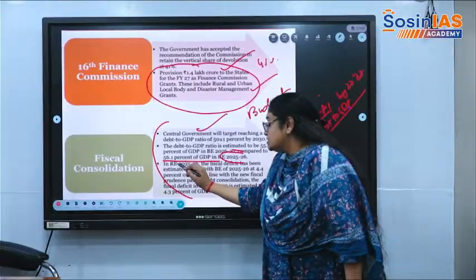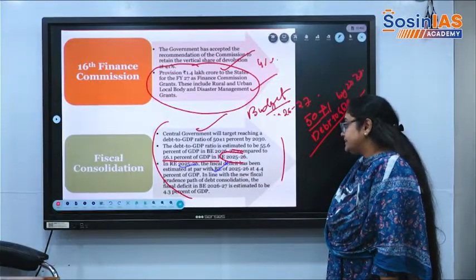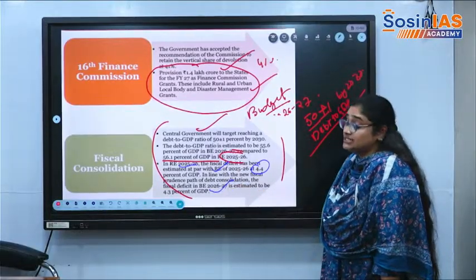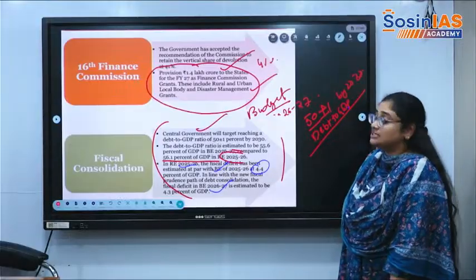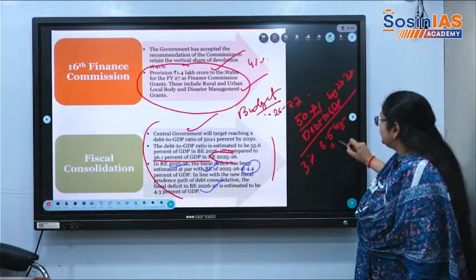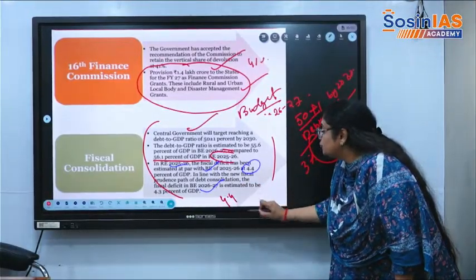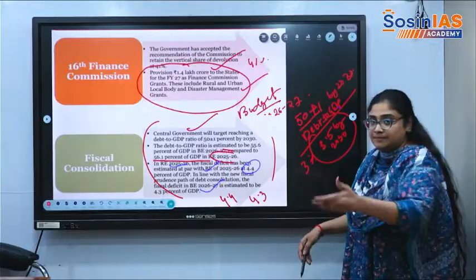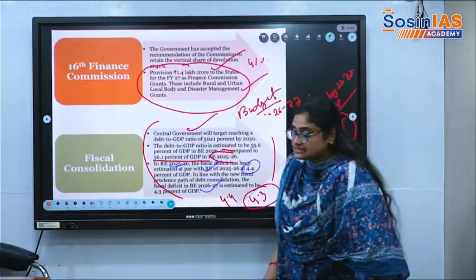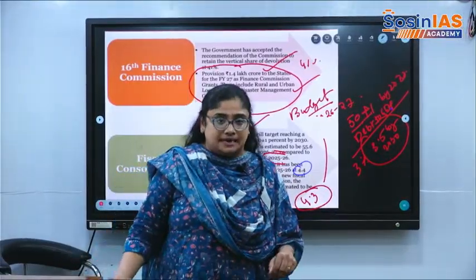In the revised estimates 25 to 26, the fiscal deficit has been estimated at par with budget estimates, that is at 4.4%. For 26 to 27, it is estimated to be 4.3%. But what we need to have is 3.5% by the year 2030. This is the target for 2030. Right now what we have is 4.4, and what we estimate for the upcoming financial year 26 to 27 is 4.3% fiscal deficit. So this is a basic idea regarding the debt to GDP ratio and fiscal deficit, very, very important for the prelims exam.